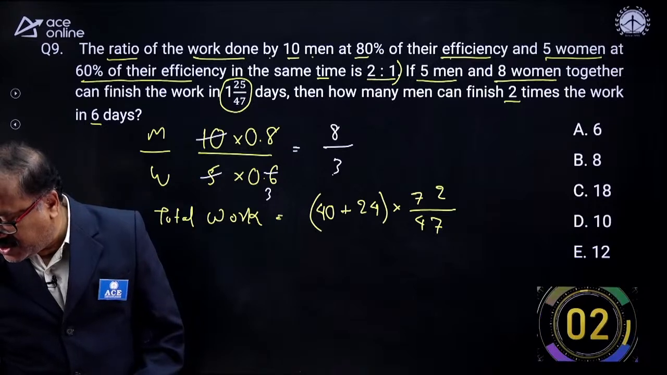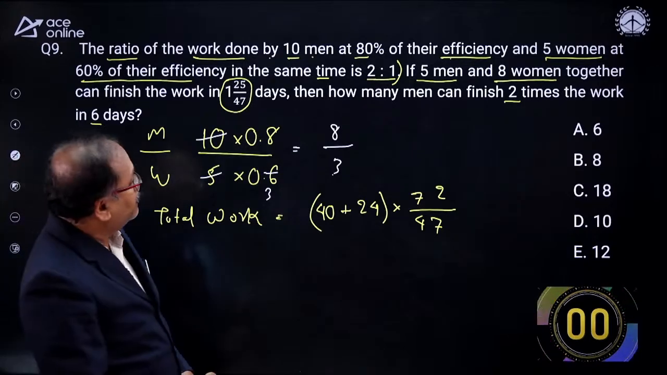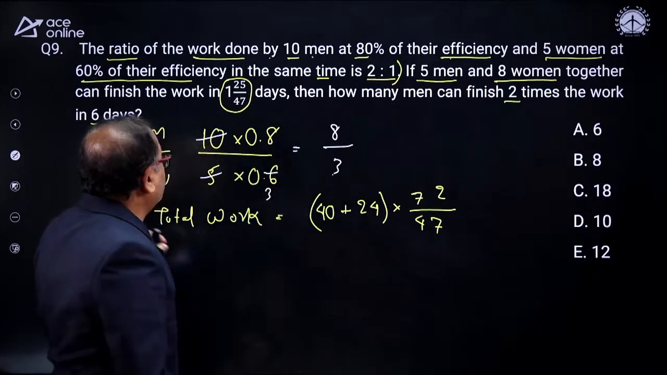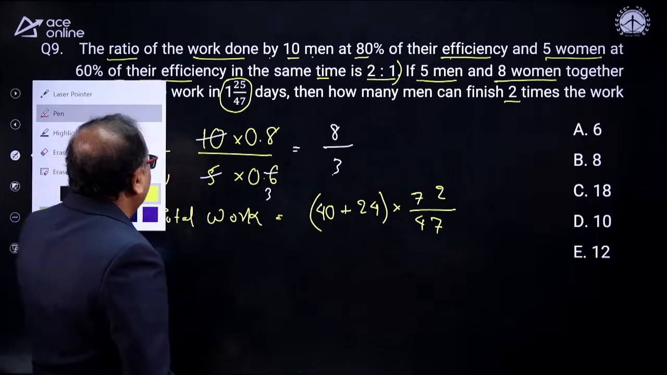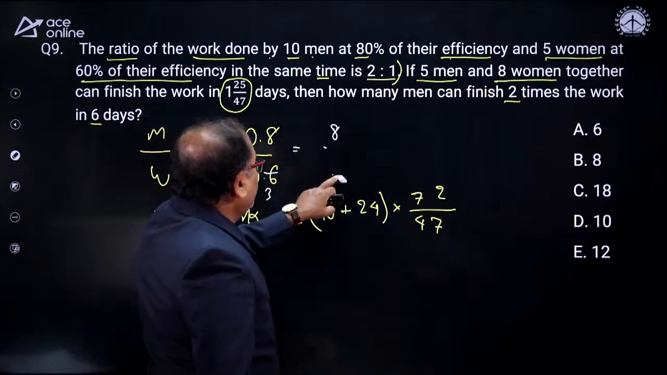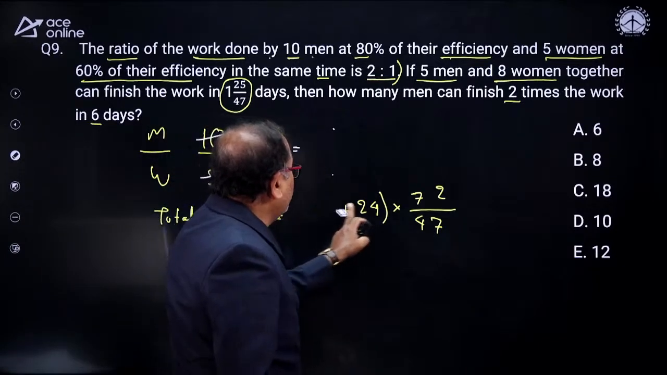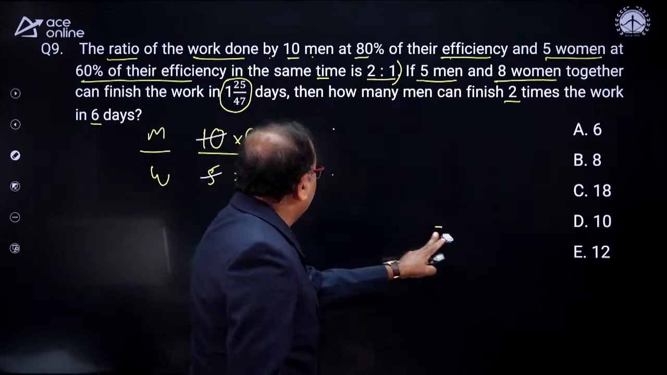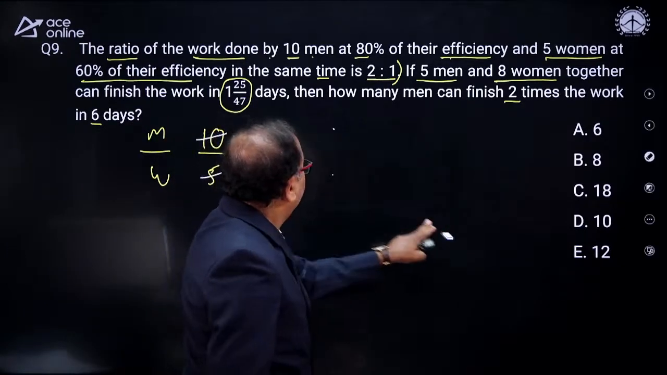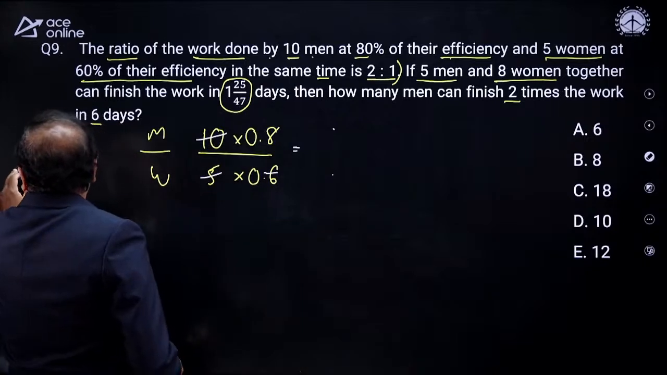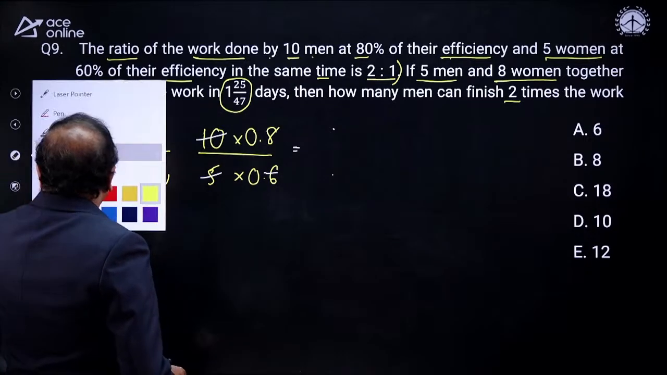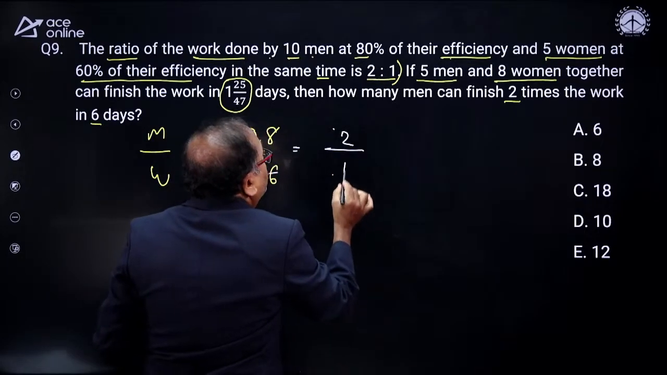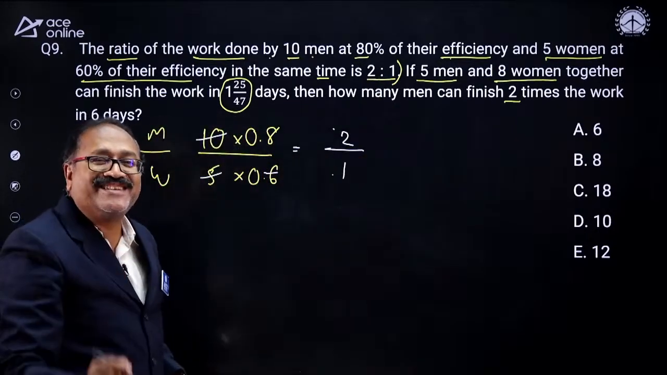What is the efficiency ratio of men to women? Okay, I made a mistake to get the efficiency ratio over here. As a result, you will get this all wrong. I am extremely sorry for that. Now, here the efficiency ratio point I missed, which is already given to us, which is 2/1. I did not write this one.